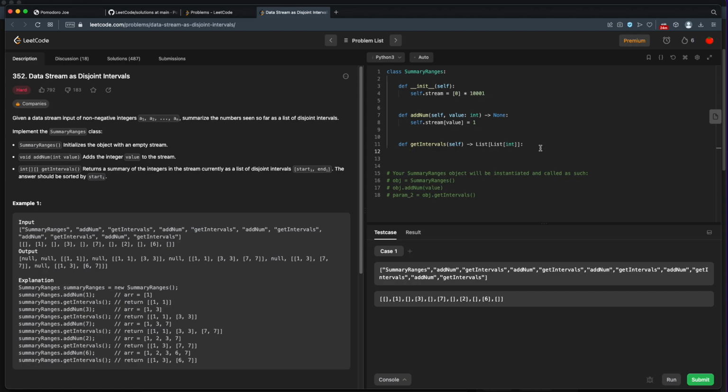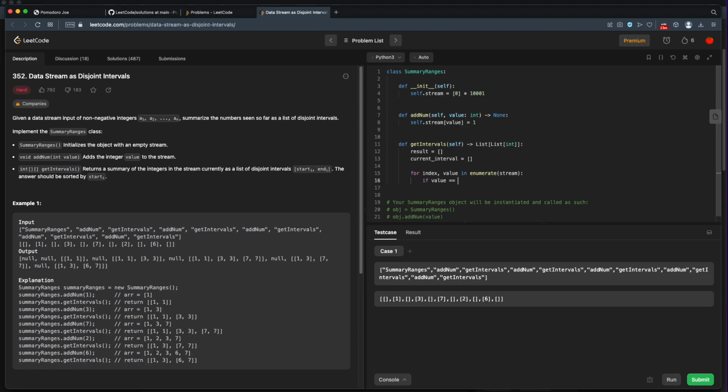Now we have to go through and build up our intervals. But I don't think that's actually that bad. So we'll have some result, and that's going to equal, well, some array of arrays or some list of lists. And we will have a, let's see, a current interval. And we'll set that to a list. And now we just need to go through our stream. So for index and value in our enumerated stream, so we'll enumerate our stream. This returns both the index and the value.